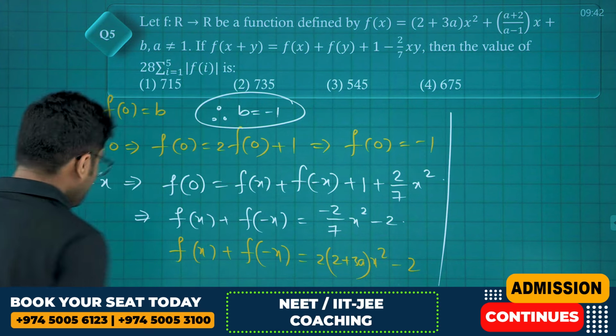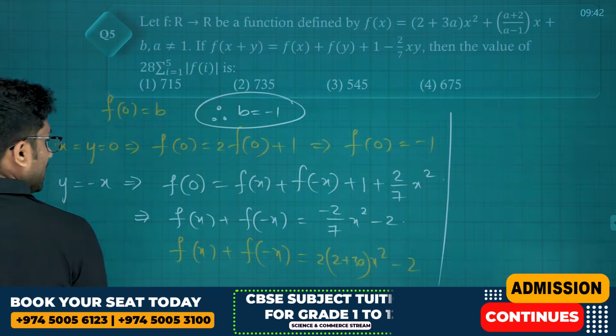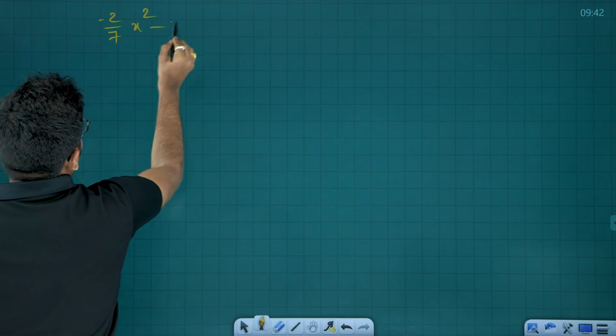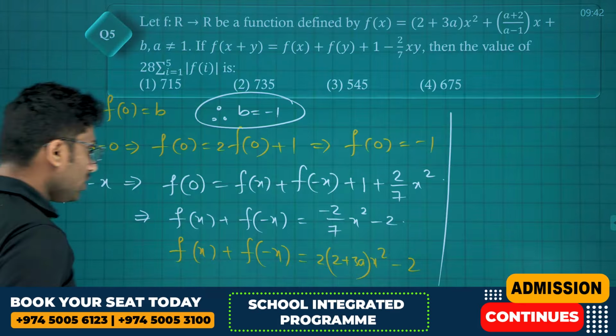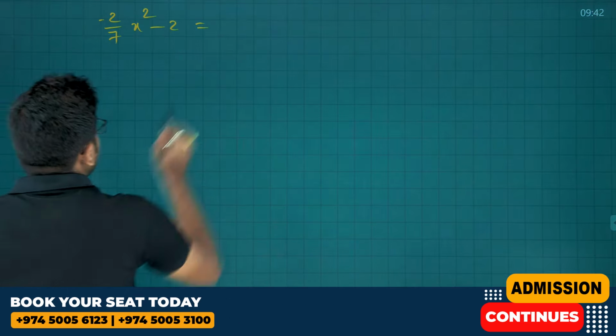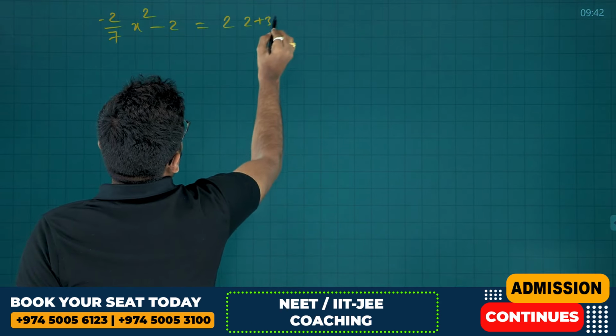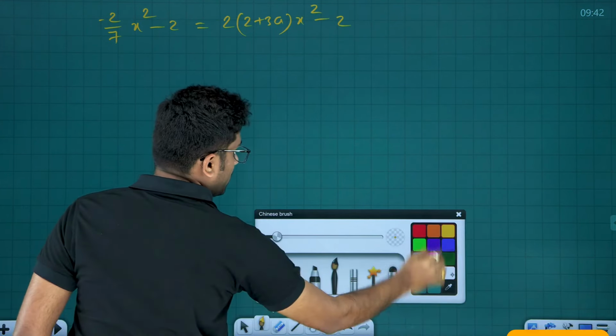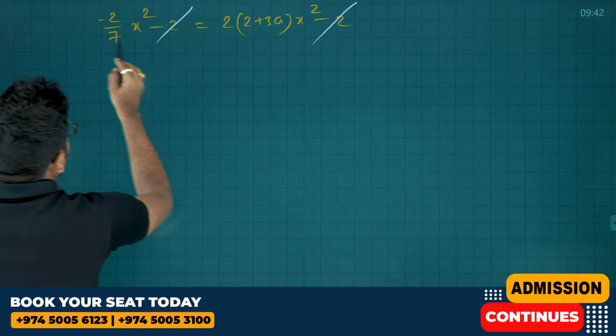Now equate these two. Okay, so minus 2 by 7 x square minus 2 is equal to 2 times of 2 plus 3a into x square minus 2. So minus 2 gets cancelled.